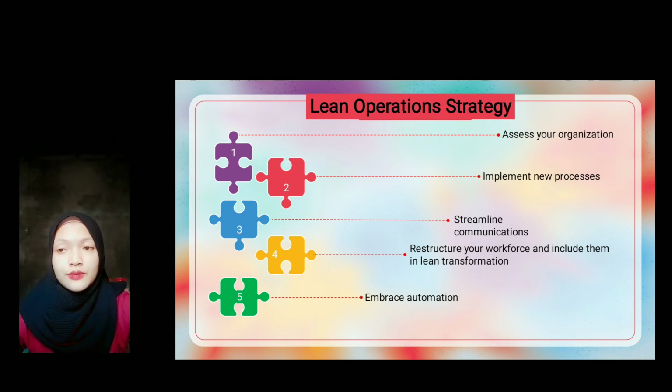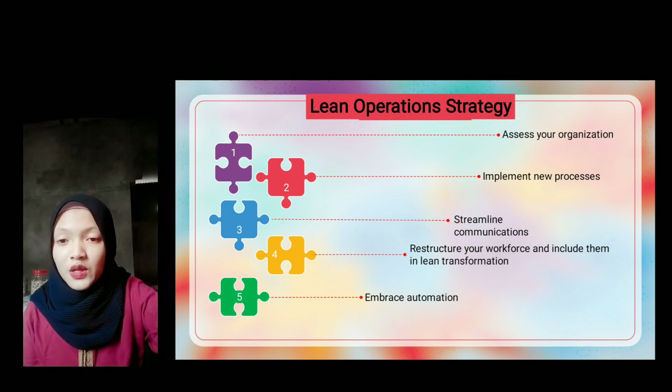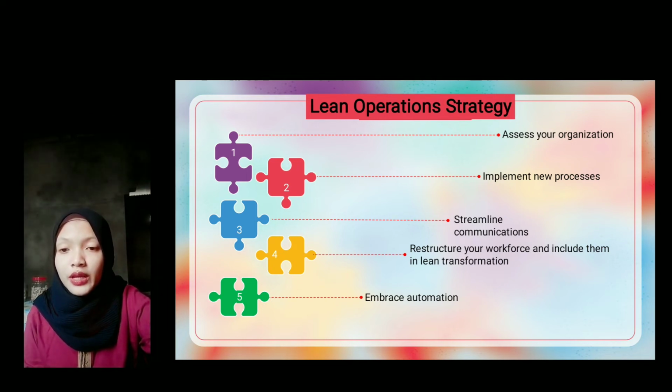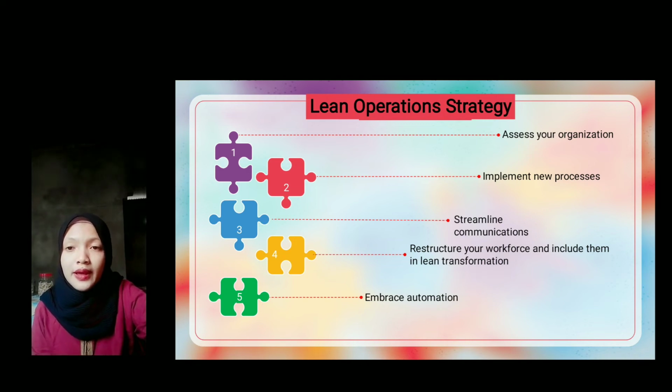1. Assess your organization. Before you can make changes, you need to evaluate your organization alternative strategies that are more time and cost efficient than how they are now. Next, step 3. Streamline communications. To truly have a lean operations management approach, communication needs to be direct and enterprise-wide. 4. Restructure your workforce and include them in lean transformation. As part of evaluating your organization, you will need to examine every role in your workforce.